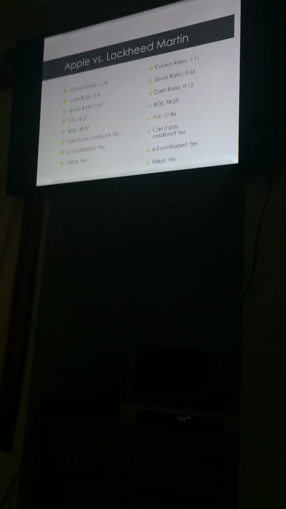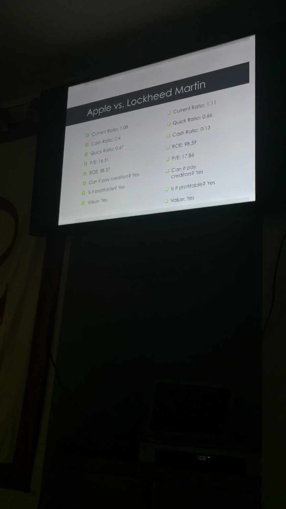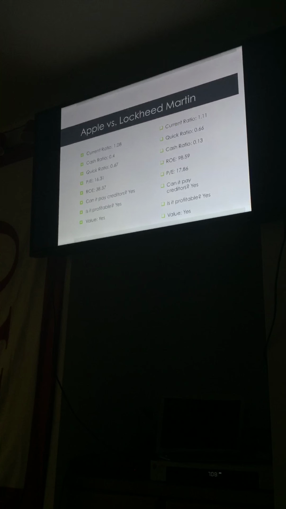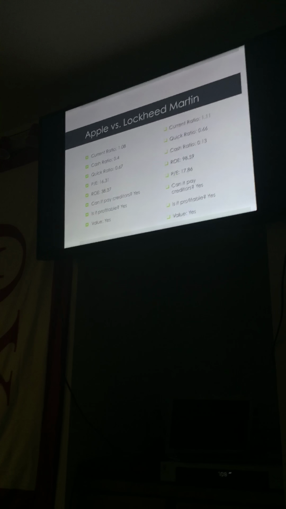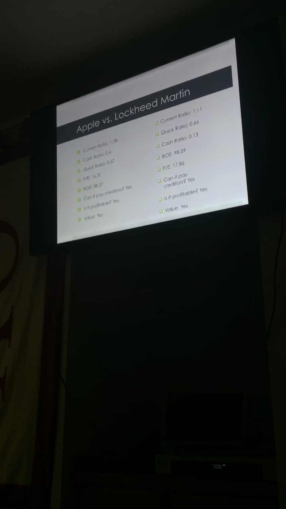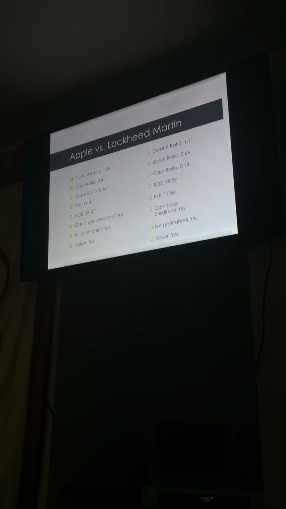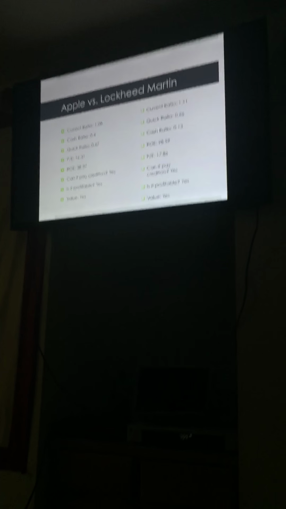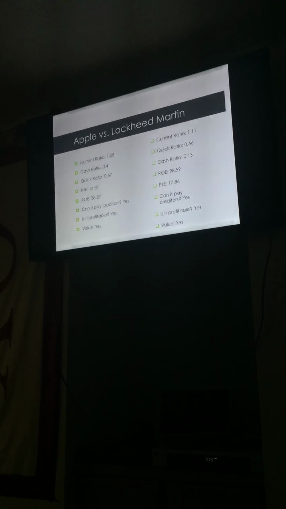So this next part, we had to compare our favorite company from each sector. And these are actually my two companies, period, in any sector. For Apple, the current ratio is 1.08 compared to Lockheed Martin's at 1.11, so it was a little bit lower, but relatively even. The cash ratio was 0.4 compared to Lockheed Martin's cash ratio of 0.13, so a good bit higher than Lockheed Martin's. However, their quick ratio was almost dead even. Apple has a quick ratio of 0.67, whereas Lockheed Martin has a quick ratio of 0.66.